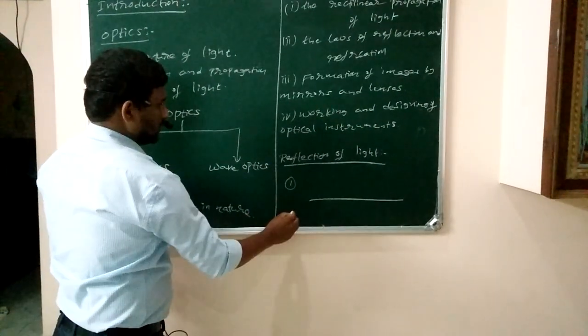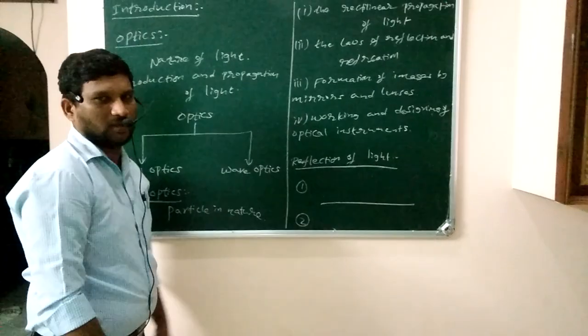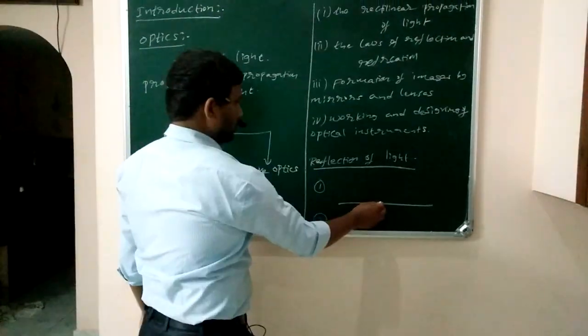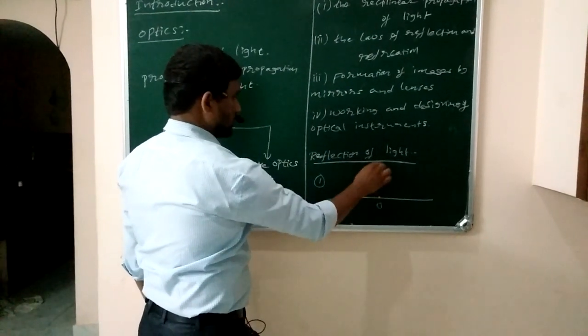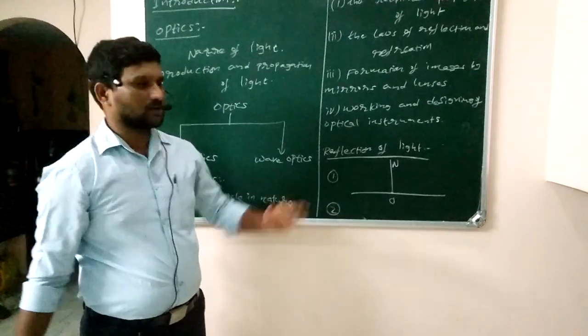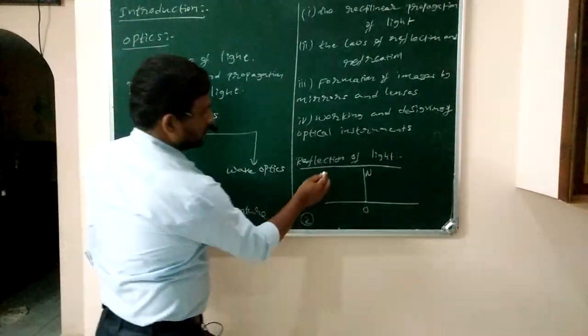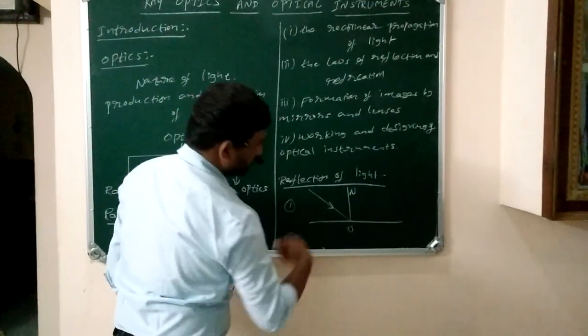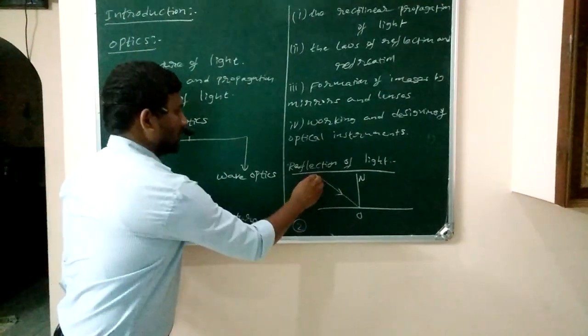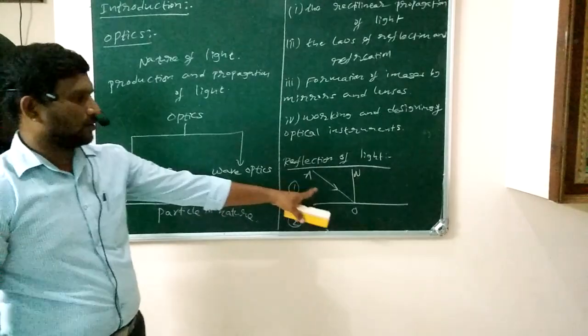Here, this is the first medium and this is the second medium, and this line indicates the boundary. Let O be the point of incidence and OM be the normal drawn to this surface. Let a light ray incident on this surface at a point O. Let us name this light ray AO.